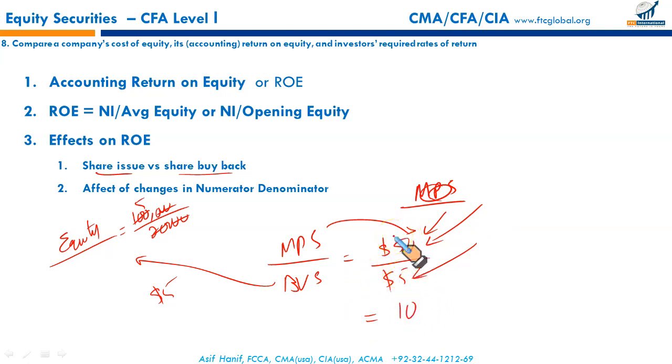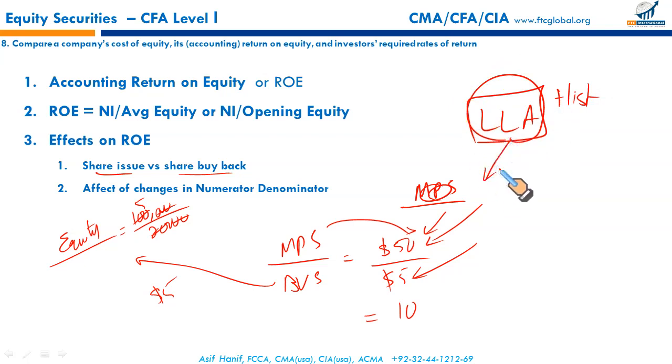Why is it so? There are two reasons. Number one, in the US, long-lived assets are not allowed to be revalued. You can't revalue long-lived assets. They have to be reported at their original historical costs. Resultantly, there is no revaluation reserve. Hence, the equity is suppressed, understated. Market will not consider these long-lived assets at original historical cost. Market will value these long-lived assets at their current prices. Resultantly, they will value the firm higher, whereas in the books, the long-lived assets are understated because of their historical costs.